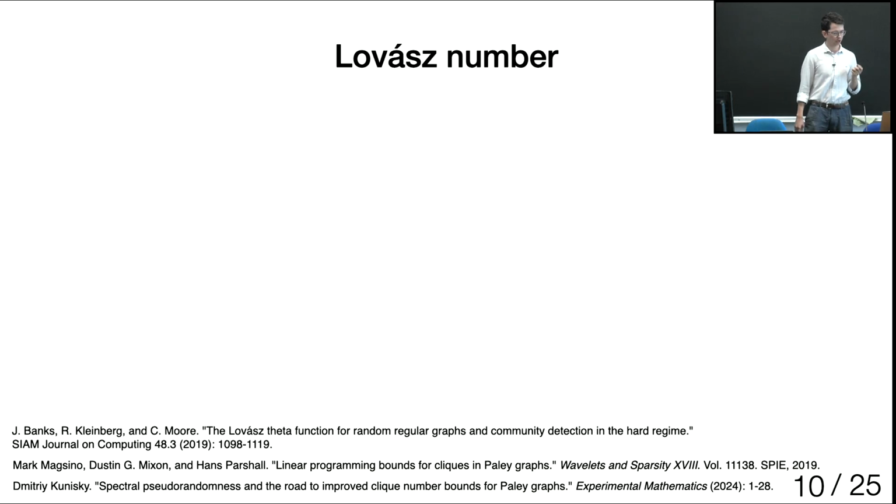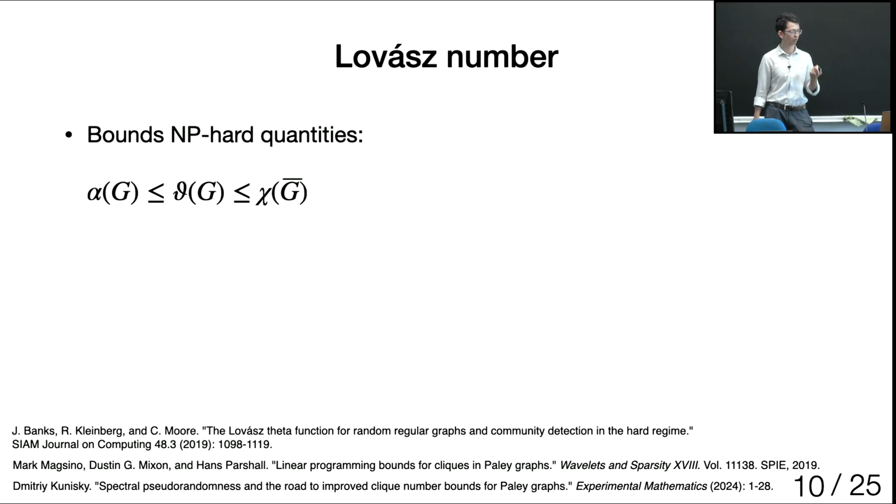All right, so the Lovasz number is very well studied. It has very nice properties. For example, it bounds some NP-hard quantities. We already saw that it upper bounds the independence number. It also lower bounds the chromatic number of the graph, which is another classical NP-hard quantity.